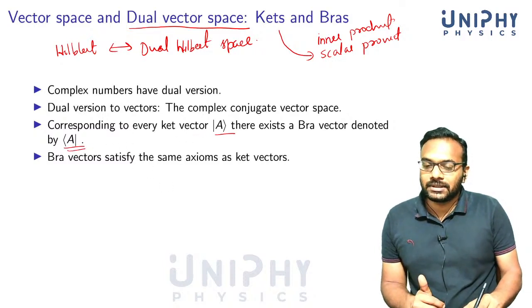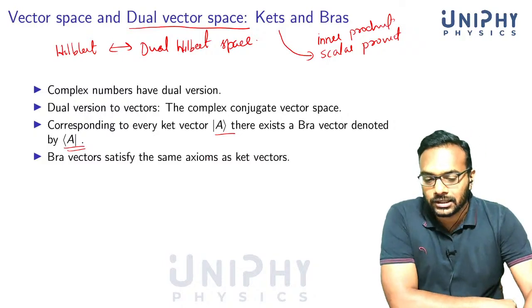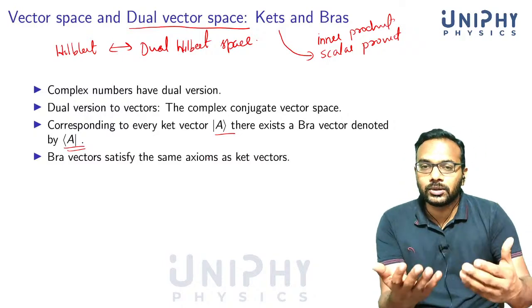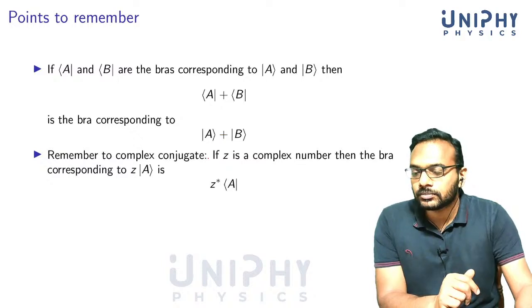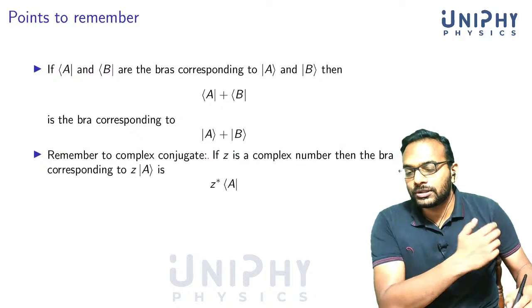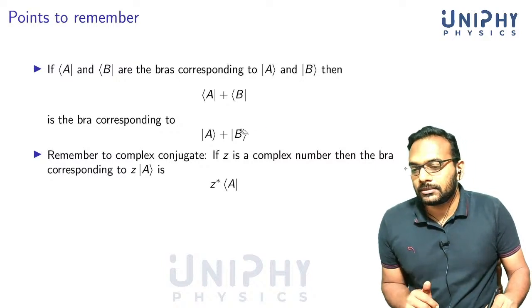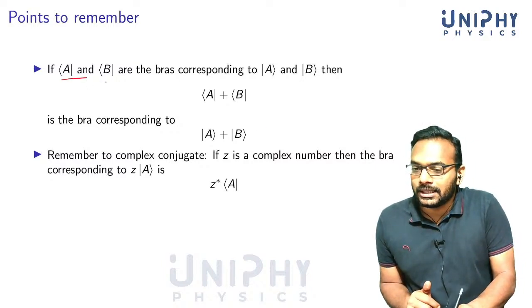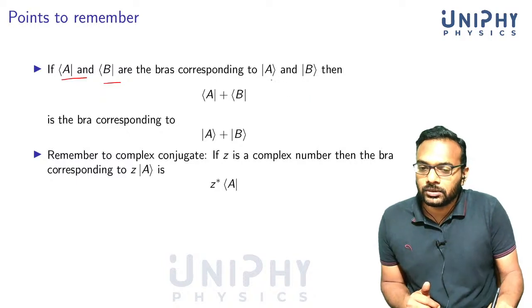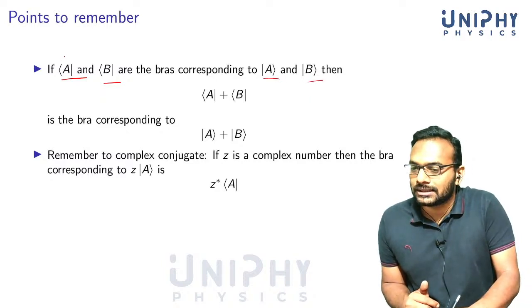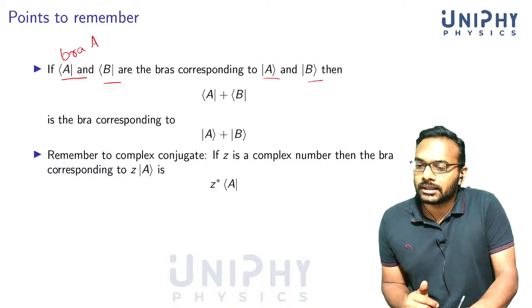Bra vectors satisfy the same axioms as ket vectors. In other words, the bra vector also defines a vector space. So these are the points to remember in the case of bra vectors or dual vector space. So if bra A and bra B are the bras corresponding to ket A and ket B, we call this bra A. All right, this is how we call it.